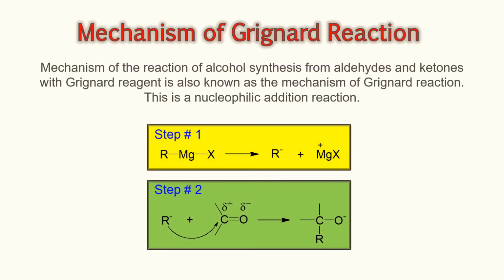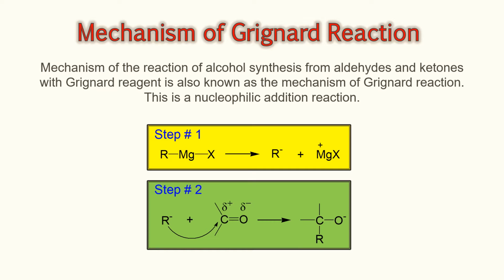Now about the mechanism of this reaction. The mechanism of the reaction of alcohol synthesis from aldehyde and ketone with Grignard reagent is also known as the mechanism of the Grignard reaction. This is a nucleophilic addition reaction.